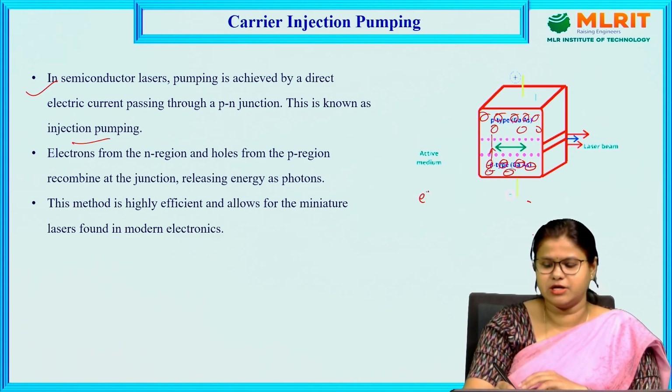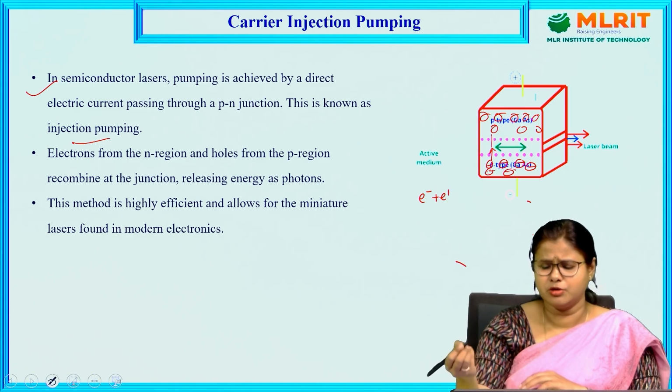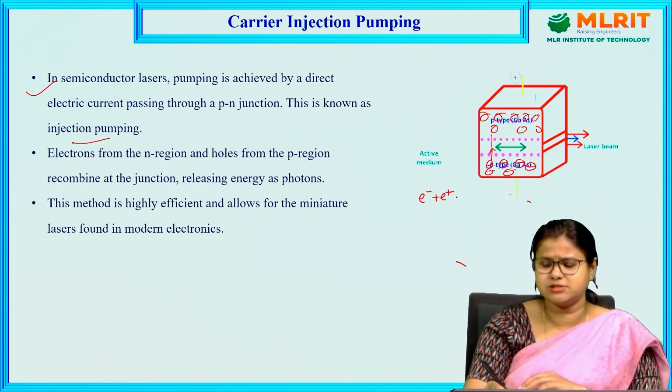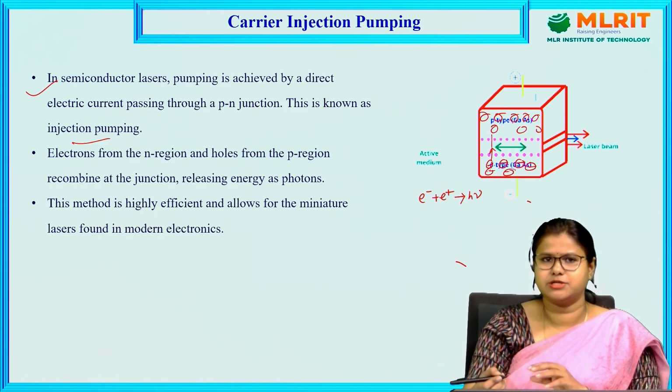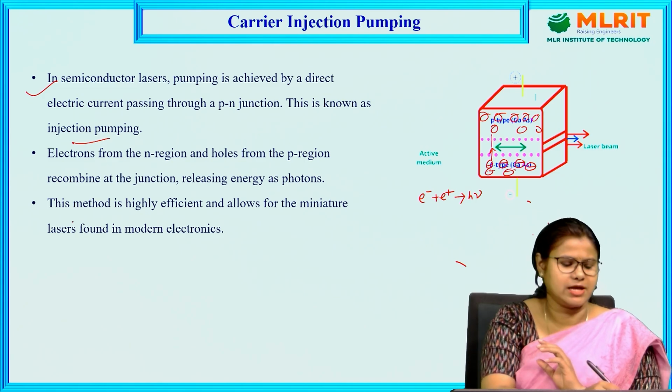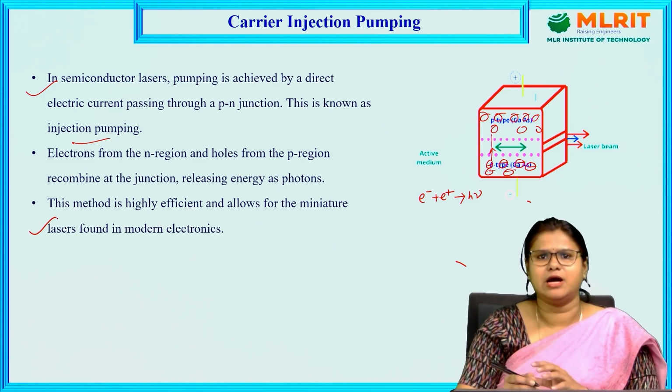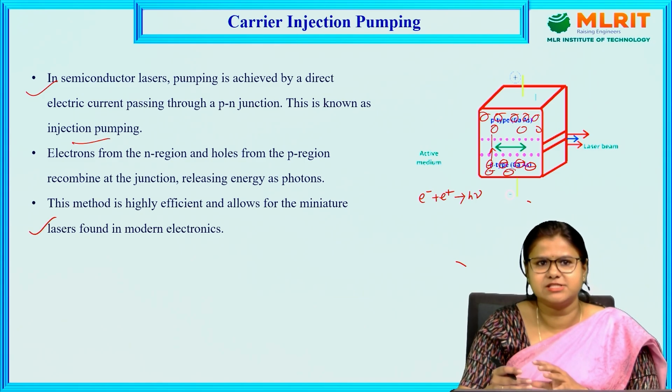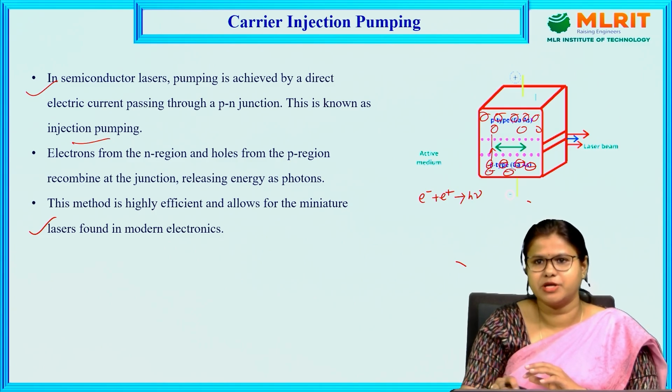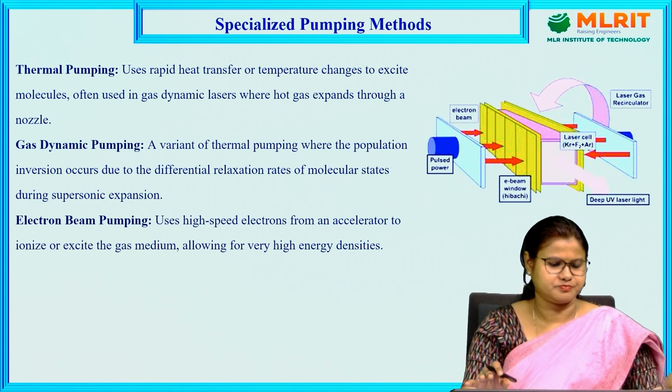This method is highly efficient and allows for miniature lasers found in modern electronics; small lasers we can produce by using semiconductor lasers.